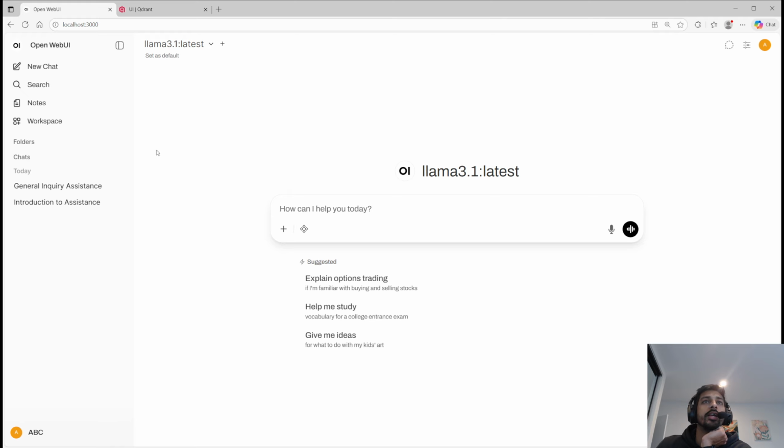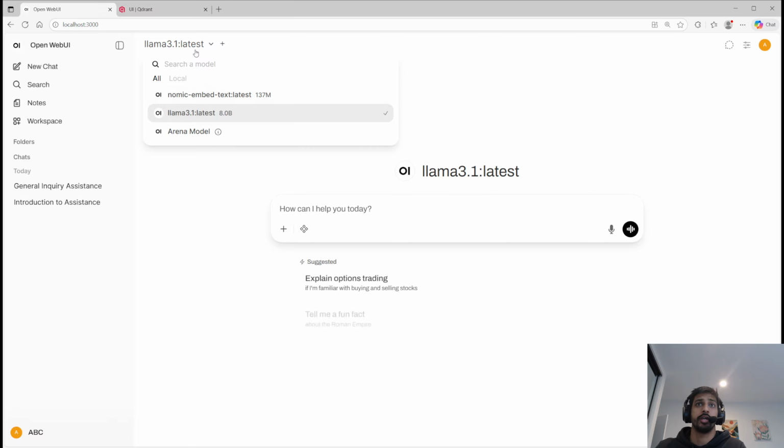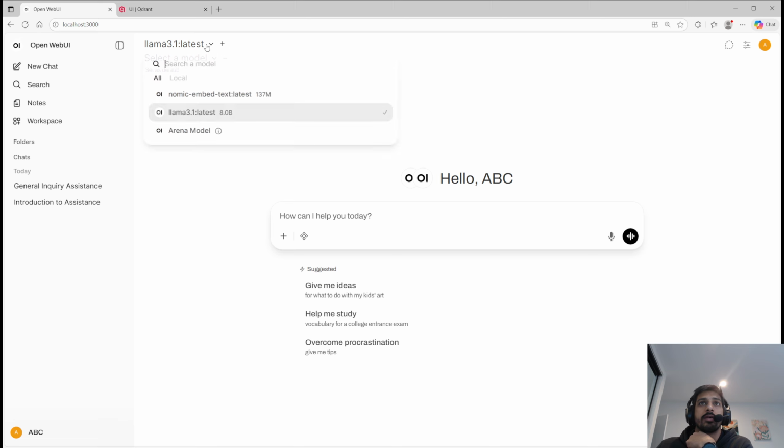So this is a local setup. If I show you here, this is a LLaMA 3.1, 8 billion parameter model running locally. It's 4.6 gigabytes of model, and it's running locally.